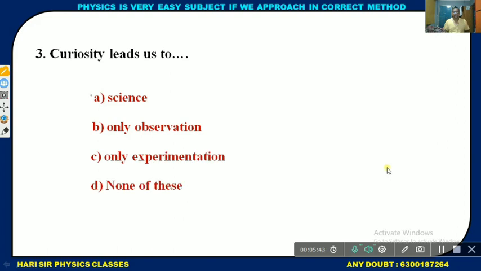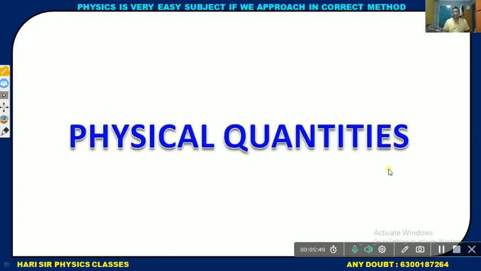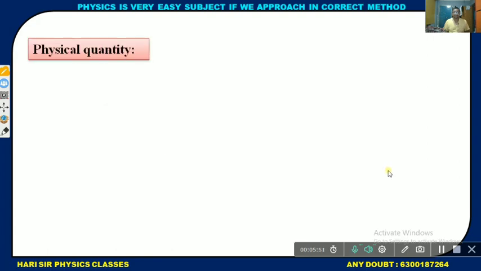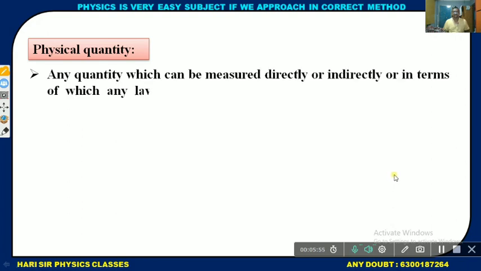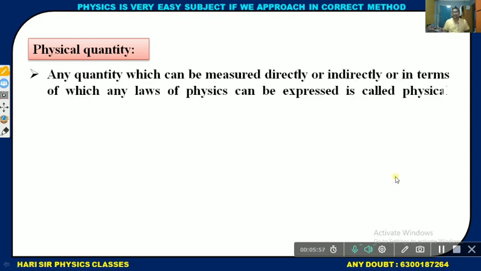Next, curiosity leads us to science. If you have no curiosity, science is not there. Physical quantities. What are physical quantities? A physical quantity means any quantity which can be measured directly or indirectly, or in terms of which any laws of physics can be expressed.